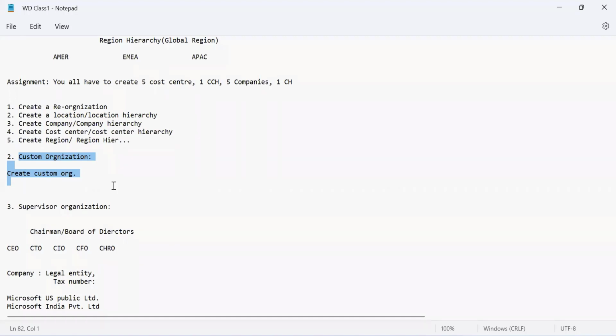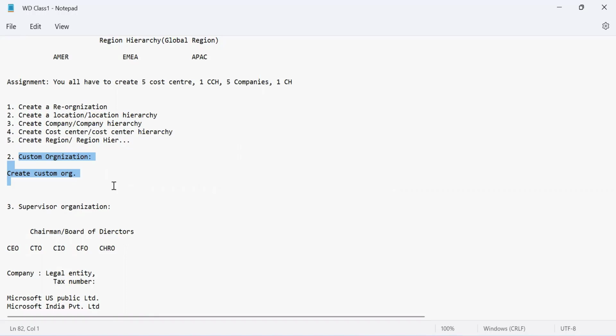Yes, you can. There is no problem in that, but you would not be able to do it by yourself. You will have to raise a support ticket to Workday, and they will assist you in doing it. Because as I stated, the initial setup part is done by Workday themselves or one of their implementation partners. If they have allowed you to do it, they may give you the permissions. If not, then you have to raise a ticket with them.